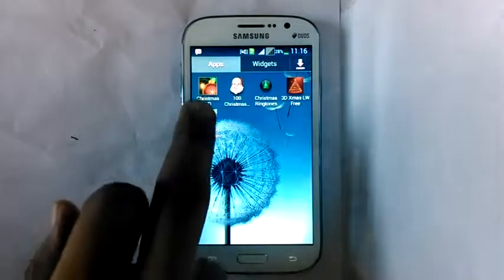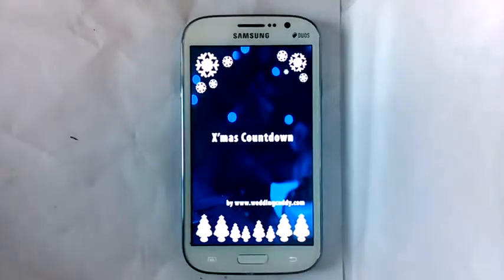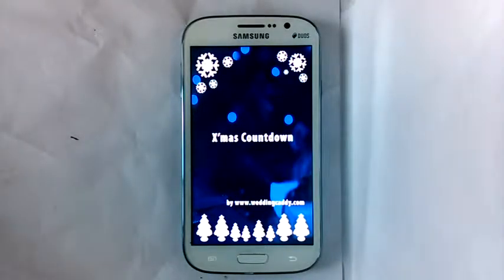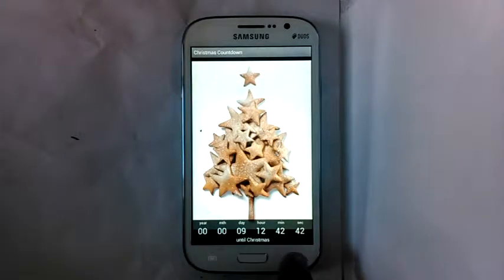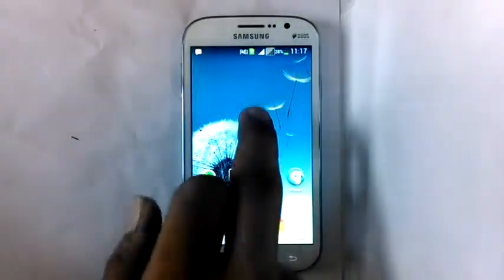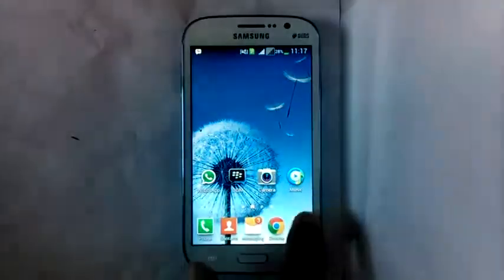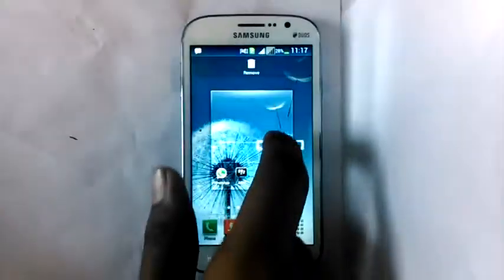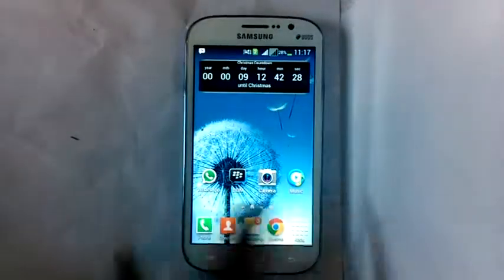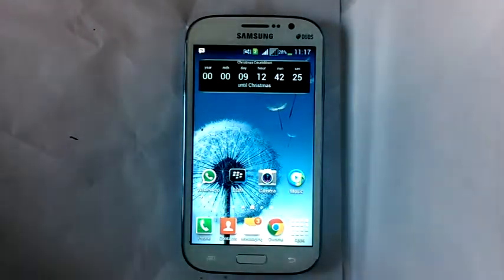The next app is the Christmas countdown. This app shows you the exact time left for Christmas to come. Over here it's 9 days, 12 hours, 42 minutes and 45 seconds and counting. You can also add widgets of this application on your home screen. This will keep you completely updated of when Christmas is gonna come.